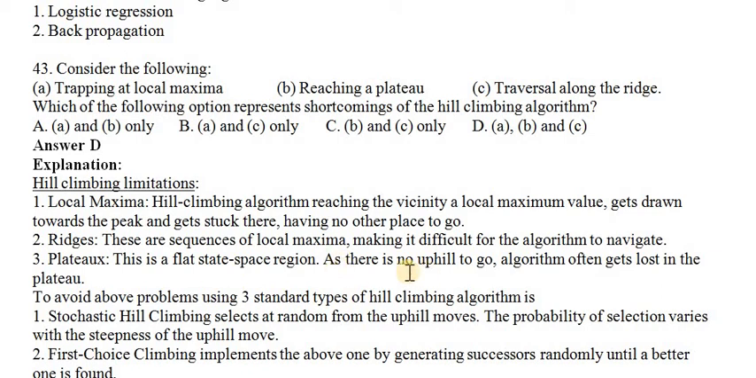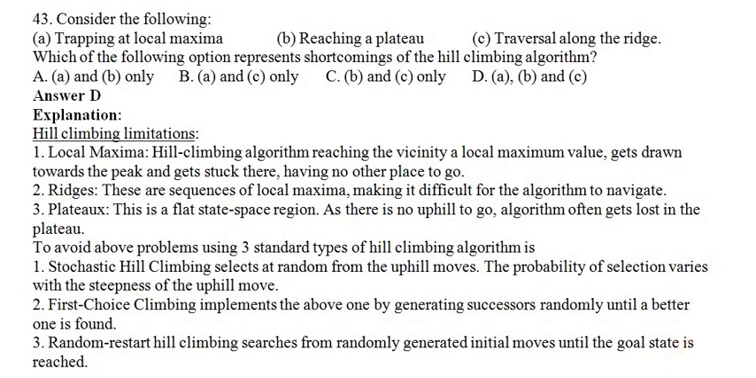And then what are plateaus? Okay, this is a flat state space region, and there is no uphill movement. So to avoid the problem, we are using three techniques: stochastic hill climbing, first choice hill climbing, and the third one is what is called random restart. Okay, and these are the three techniques we are following. So all this terminology we are using for representing the shortcomings, so option D is correct.